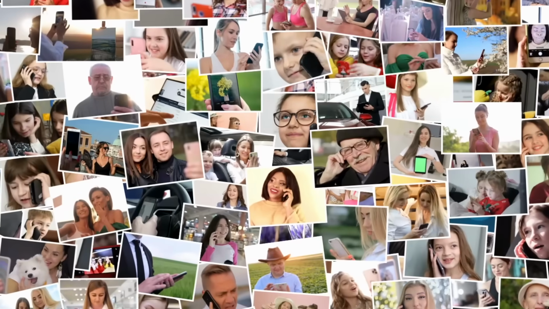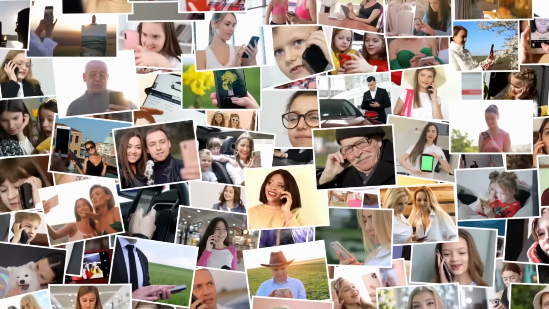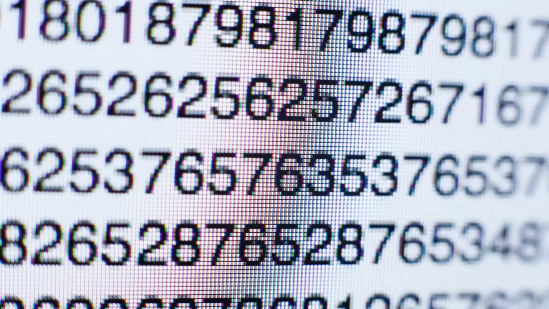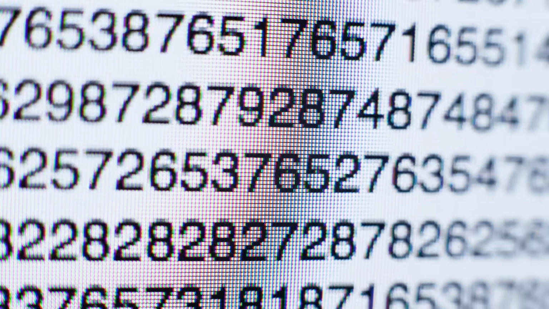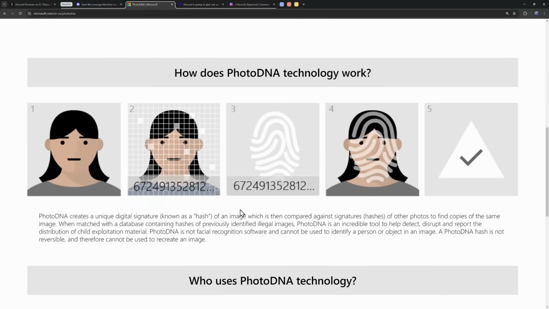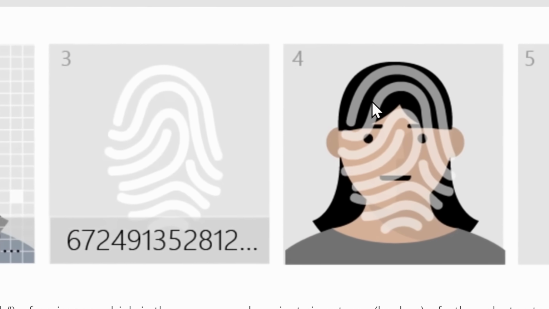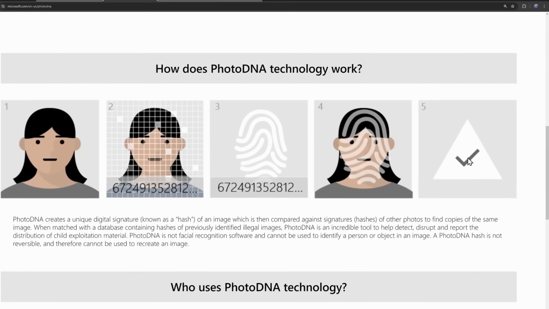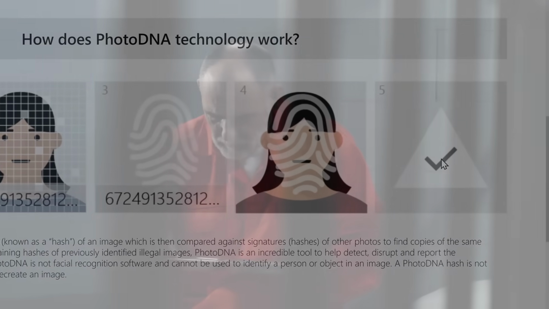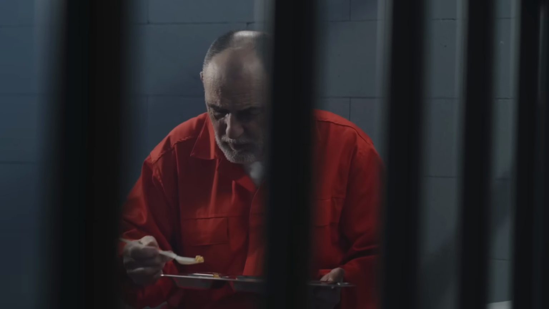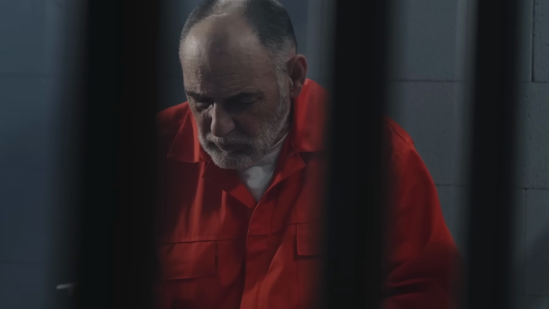Now, it's not 10 terabytes of images and videos of this content. Instead, it's a massive database of just numbers. And these numbers are hashes for images that are bad. So if you upload a bad CSAM image, your hash is going to match with the hash in the database, which is what this diagram is trying to show you with fingerprint over fingerprint woman. And if they match up, then it is confirmed. You need to go to jail and get your prison treatment. I think most of you know those type of people don't last very long in prison.